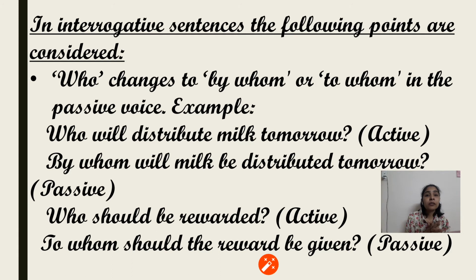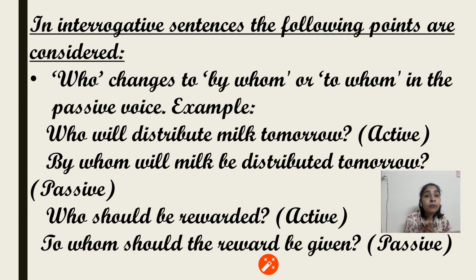If the question starts with "who", then that "who" is changed to "by whom" or "to whom", as per the requirement of the question, and the passive question starts with "to whom" or "by whom" only.